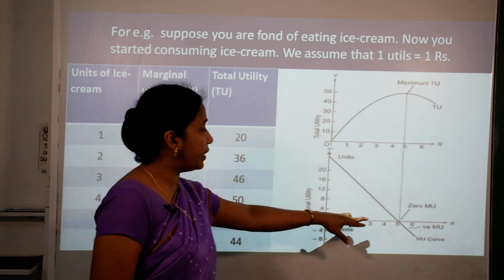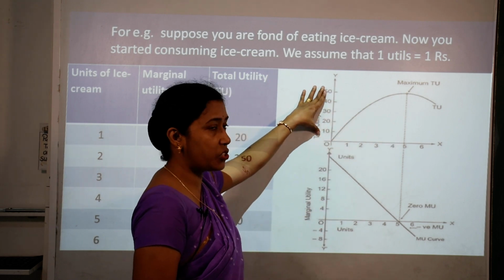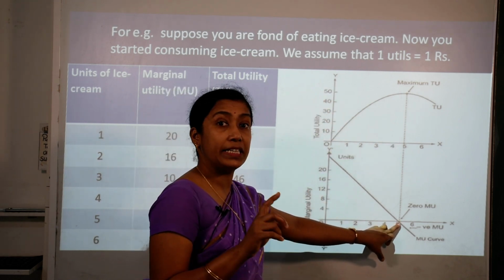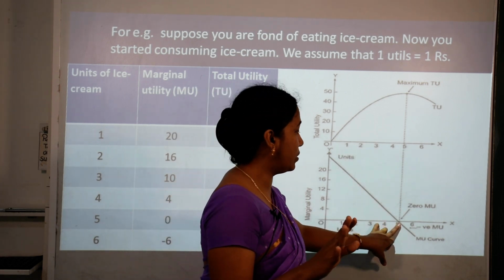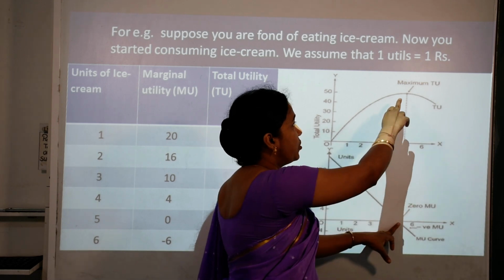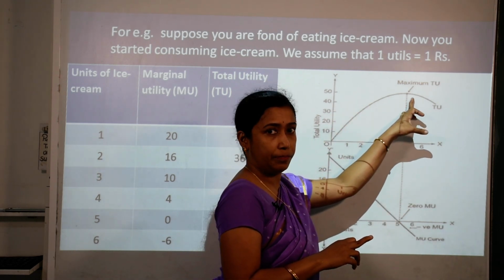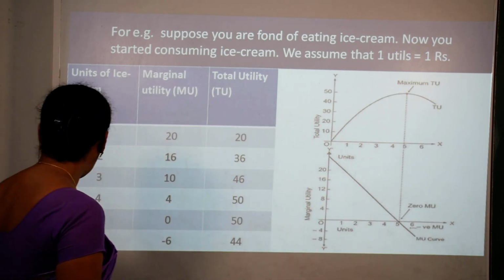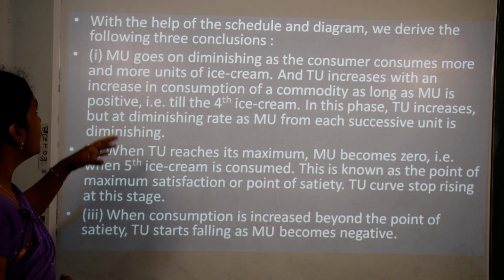In the diagram, this is total utility, this is marginal utility. Marginal utility is 0, but total utility is at its maximum, that is 50.